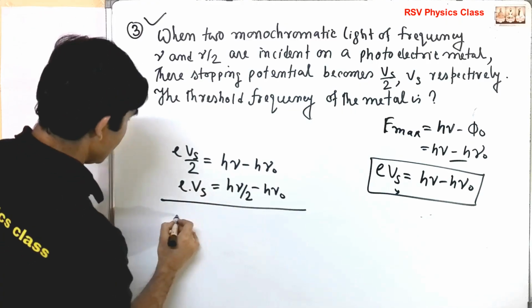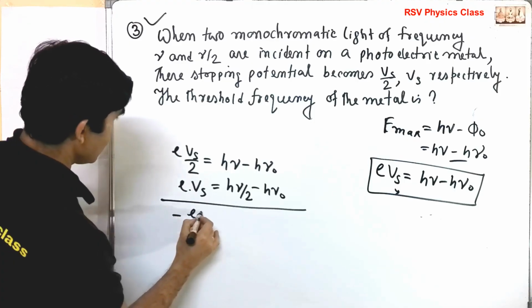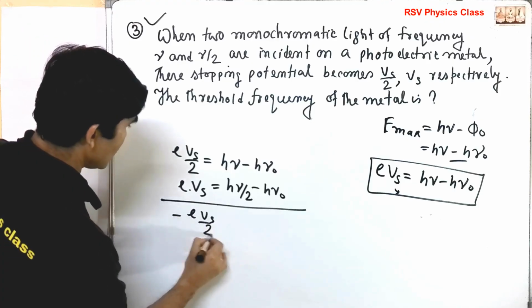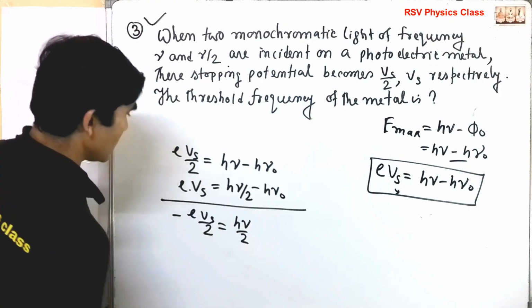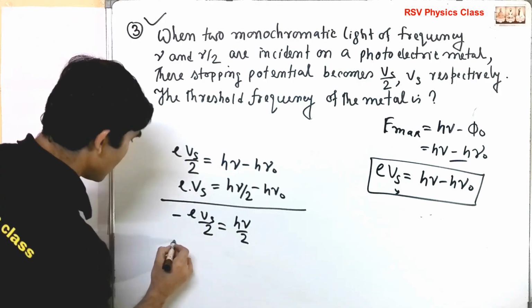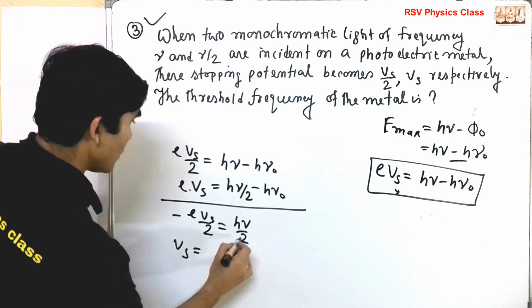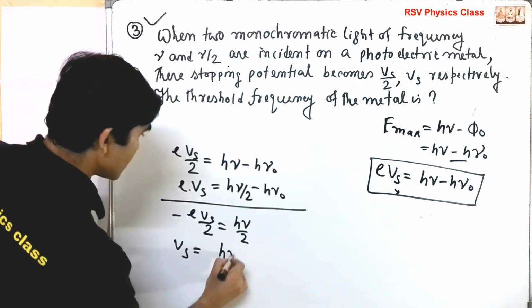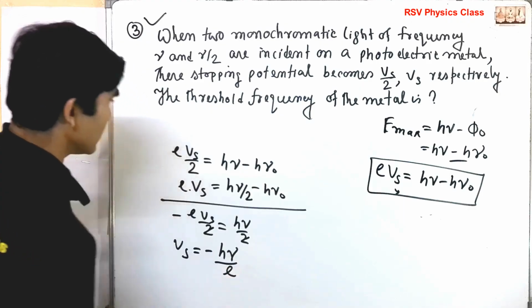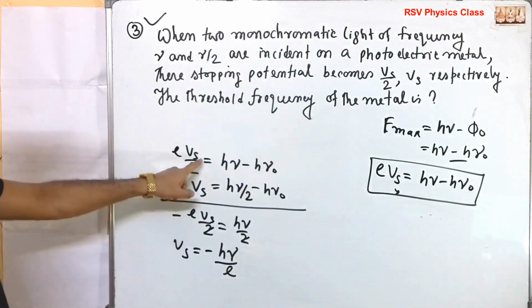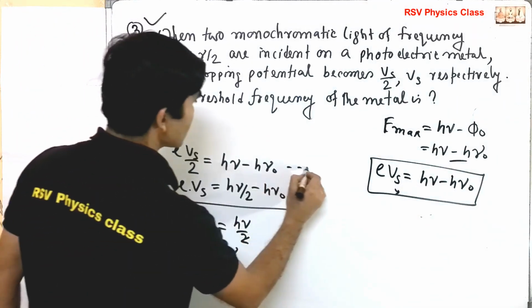So this is E equal to, so minus E Vs by 2 equal to h nu by 2. Okay, so Vs equal to h nu, this gets cancelled, minus h nu by E. Okay, so now put it in this equation, equation number 1.